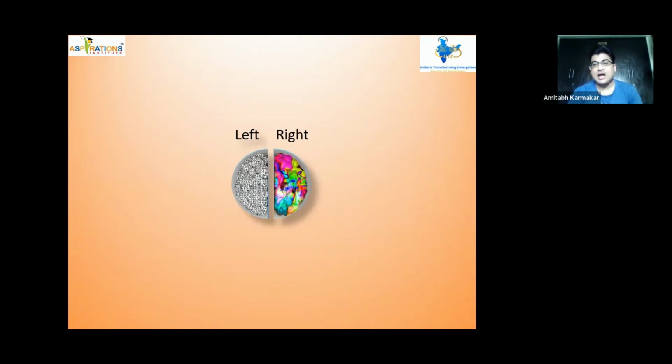Yeah. So let us understand how our brain functions. Like I said before, if you can master this, if you can understand this, your life will be a lot simpler. For example, any information is coming to your brain, right? At a time, two brains don't function. I repeat, let's say this is left brain, this is right brain. At a time, both the brains cannot function. If left is on, right will be off. If right is on, left will be off.